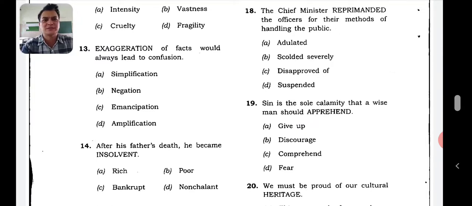Exaggeration of facts would always lead to confusion. So when you look at these options, the right option is amplification, amplify. The sound is amplified. You are exaggerating the facts there. So amplification will be the synonymous word. After his father's death, he became insolvent. He was not having enough money. So that means he became bankrupt.